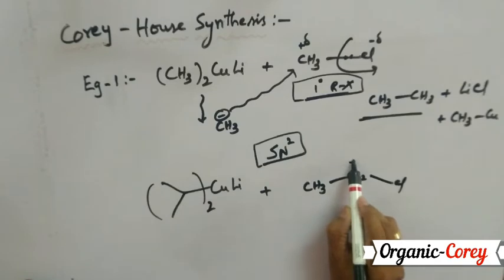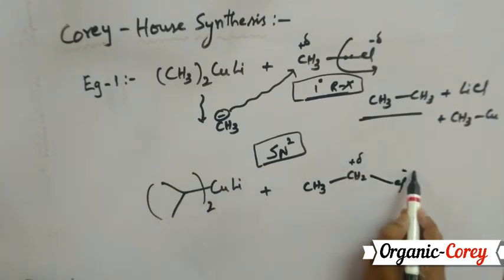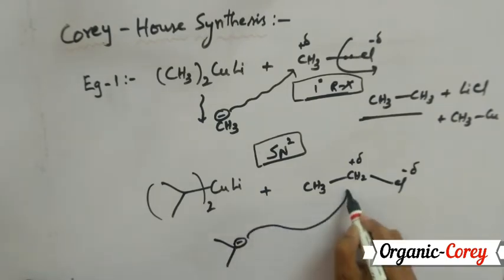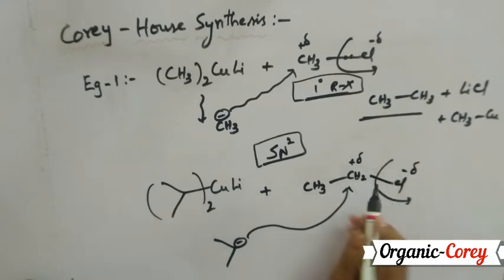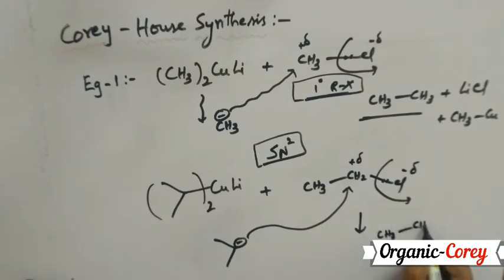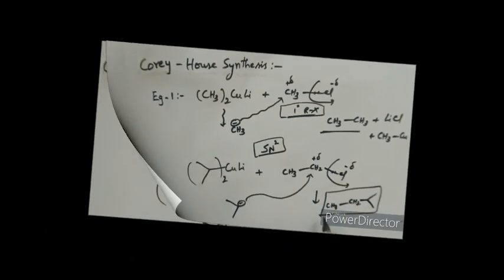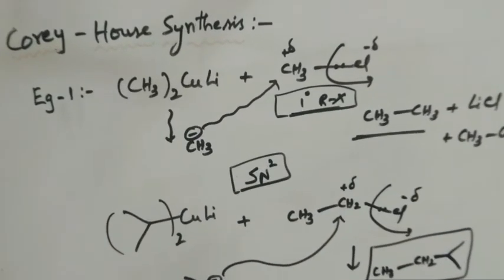As we know pretty well, carbon bears partial positive charge and chlorine bears partial negative charge, and the alkanide ion obtained here is this particular ion, isopropanide ion. So this isopropanide ion is attacking the carbon such that the carbon halogen bond is broken heterolytically. And what is the alkane that I am going to get now? The alkane that I am going to get is CH3CH2 with the isopropyl group. So this is the alkane obtained. This is nothing but 2-methyl butane. That's it.